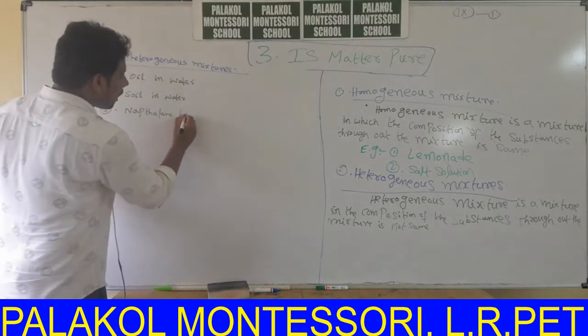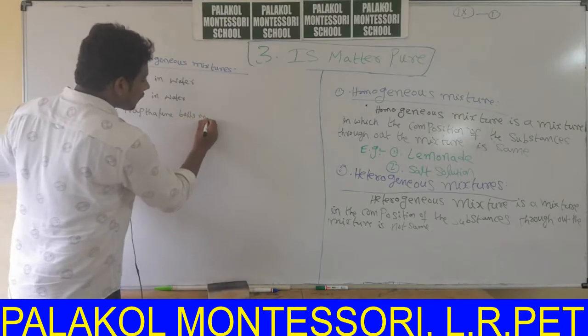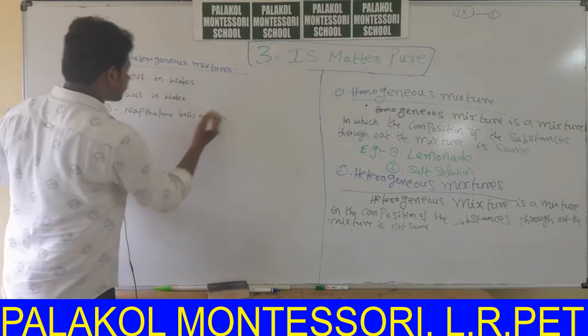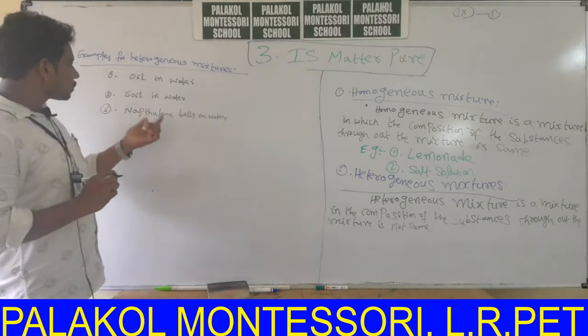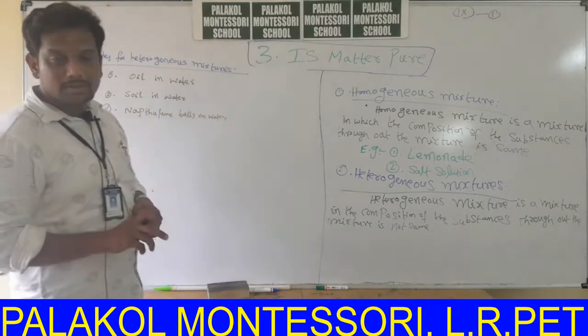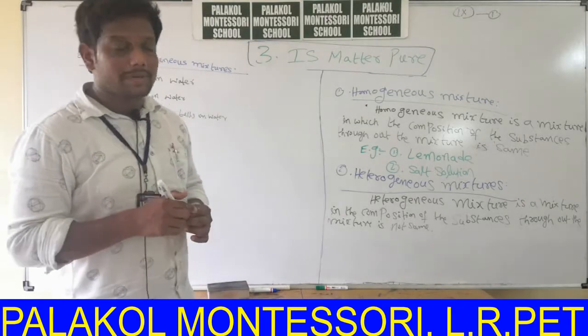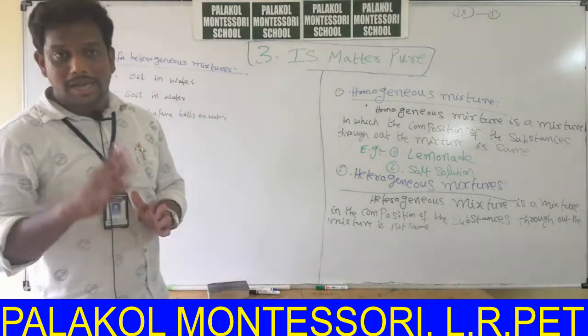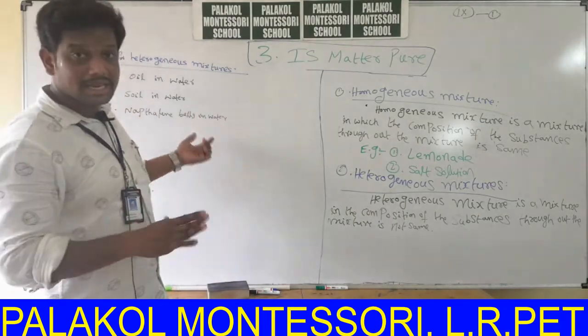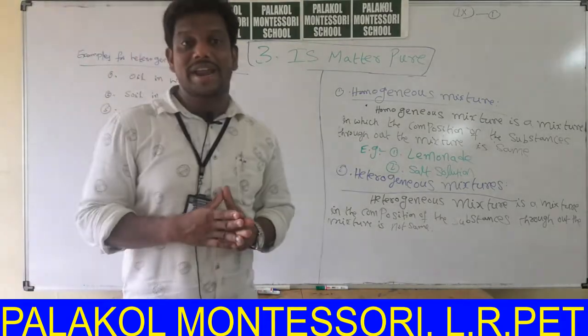These are some examples for heterogeneous mixture. We can write milk is also an example for heterogeneous mixture. Syrup is also an example for heterogeneous mixture.